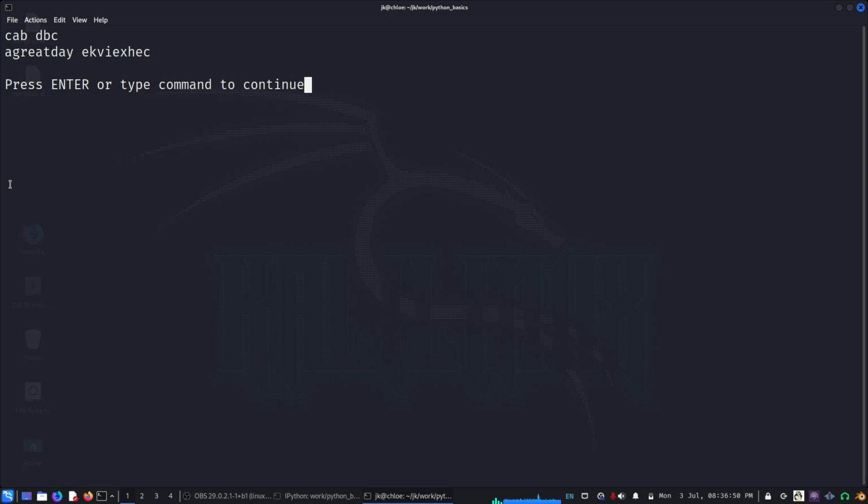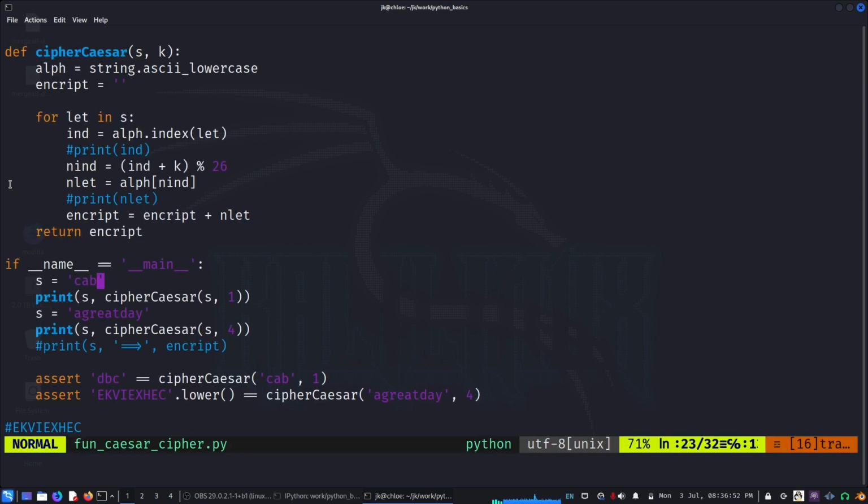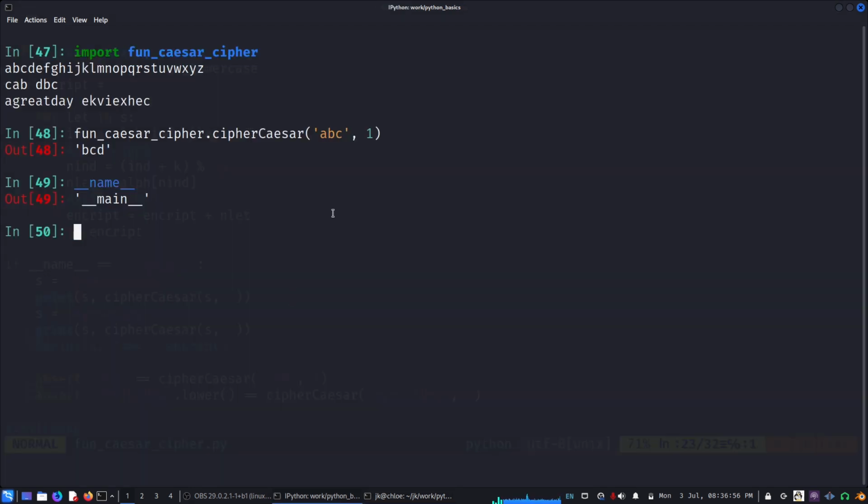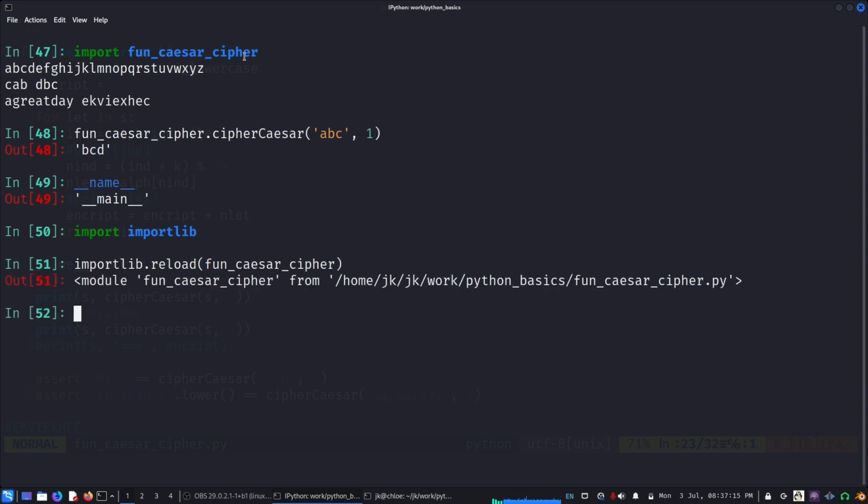So I can now see all my assertions. If it fails, the error message and everything will come. But if I import it here, it won't work, since I already imported it one time. I have to exit, or I can use the import library and reload it. Import lib dot reload, I can say fun. Now I see it's just importing.